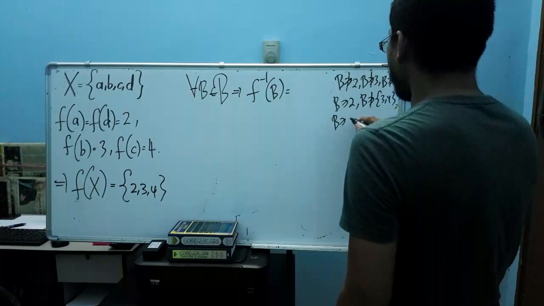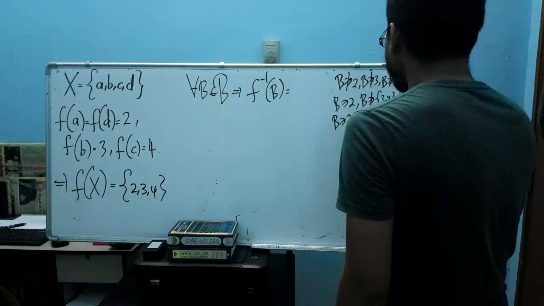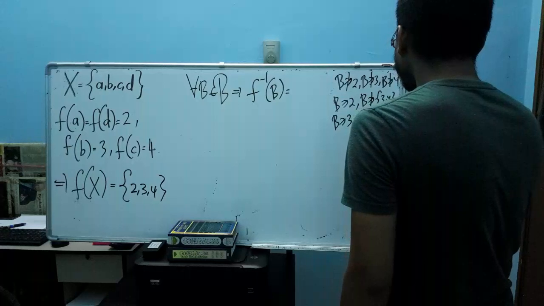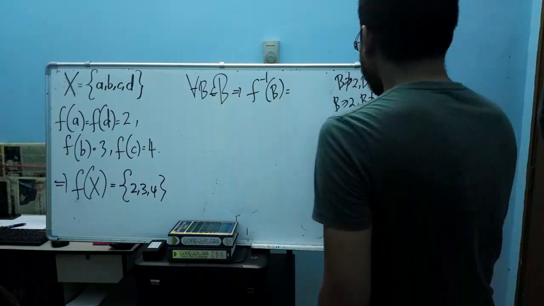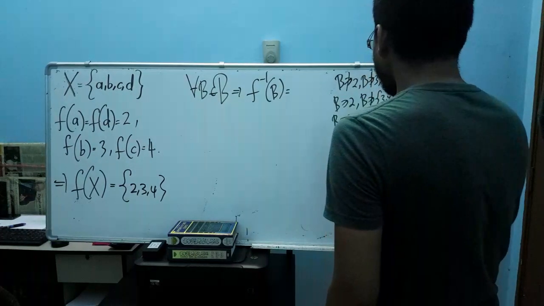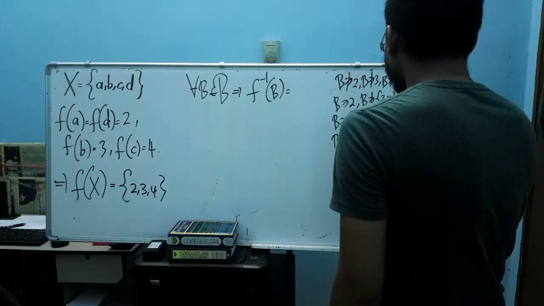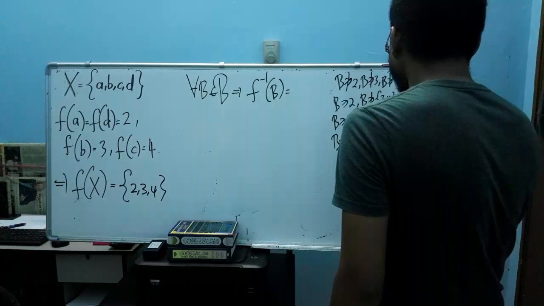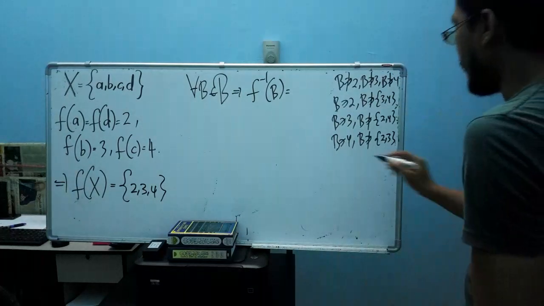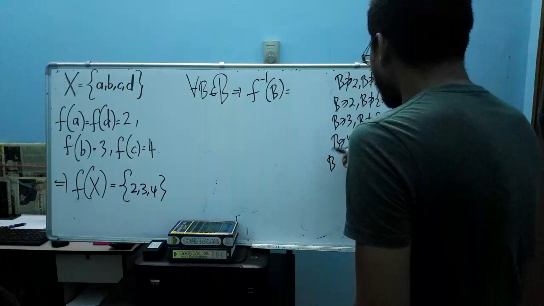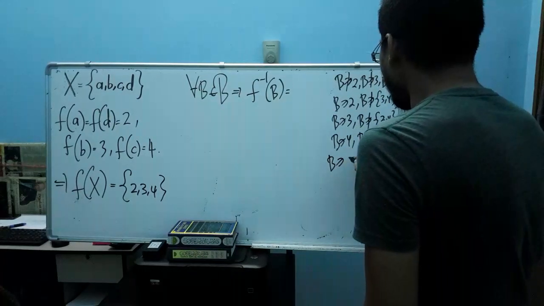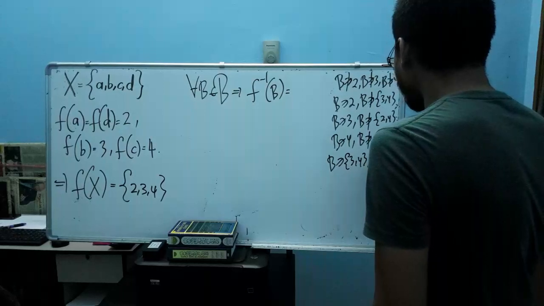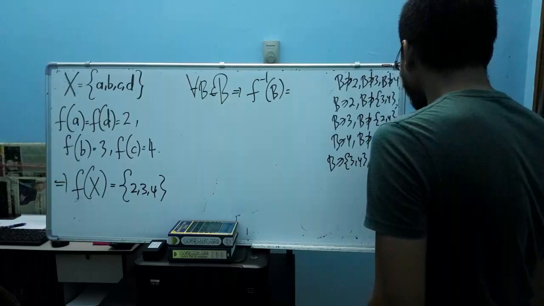I will consider a Borel set that contains 3, but my B here doesn't contain 2 and 4. Next, I will consider a Borel set that contains 4, but B doesn't contain 2 and 3. Then I will consider the type of Borel set that contains 3 and 4, but my B here doesn't contain 2.